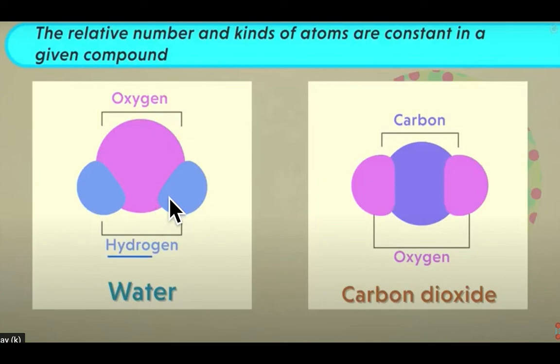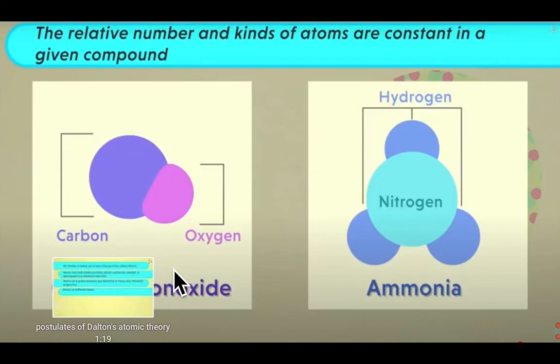It always consists of one atom of oxygen and two atoms of hydrogen wherever it is prepared. Similarly, in carbon dioxide, one atom of carbon is combining with two atoms of oxygen and will remain same. Its composition will not change anywhere. So, if we had a compound, the number and kind of atoms are constant. They will not change in a given compound.